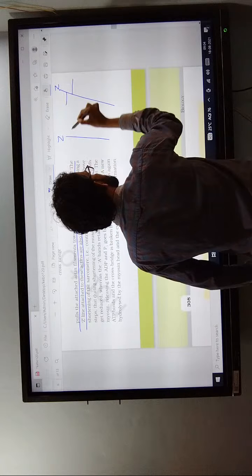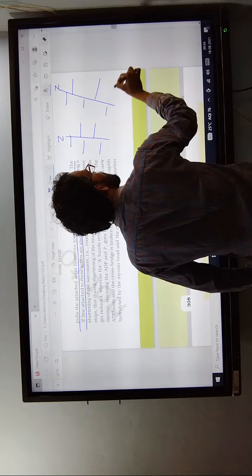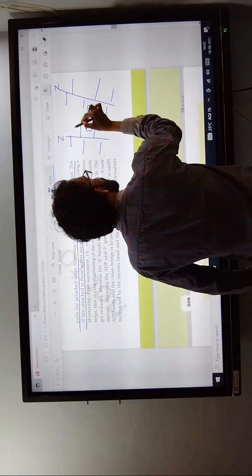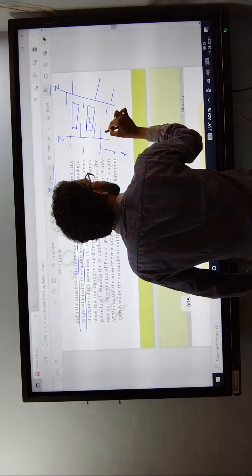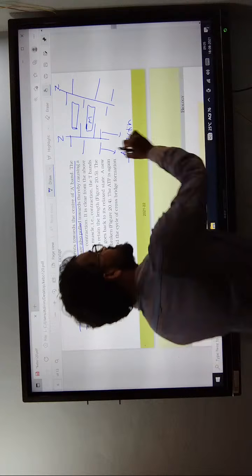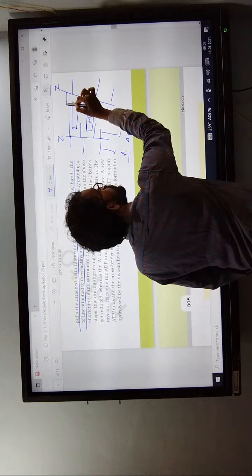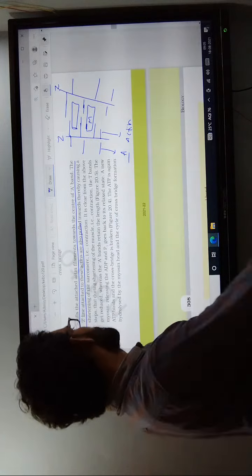These are actin filaments. This indicates myosin. This indicates actin filaments. These actin filaments slide over the myosin.